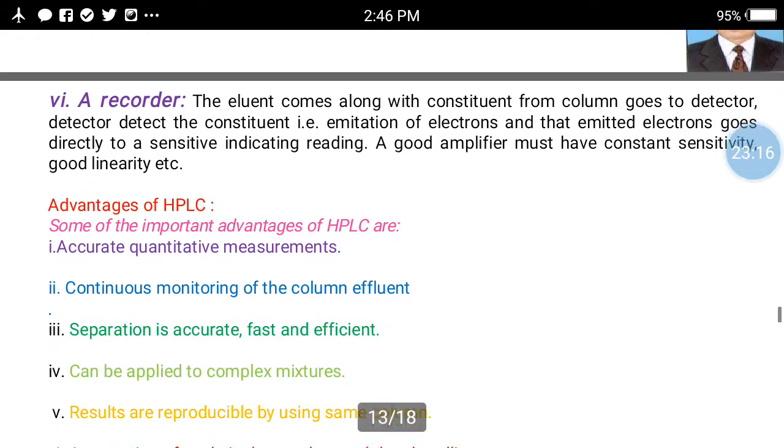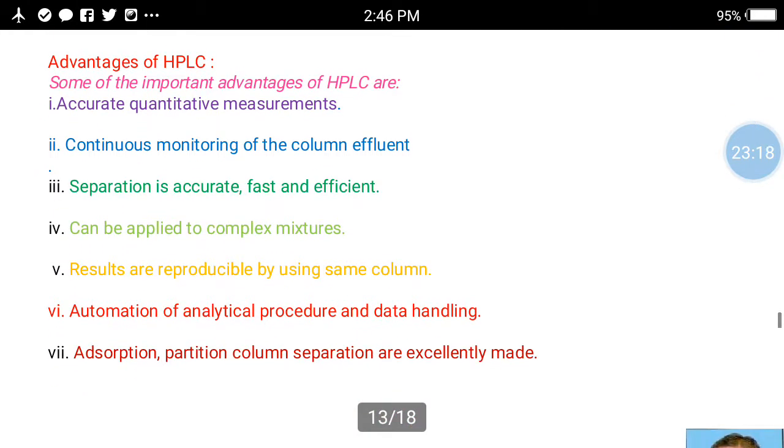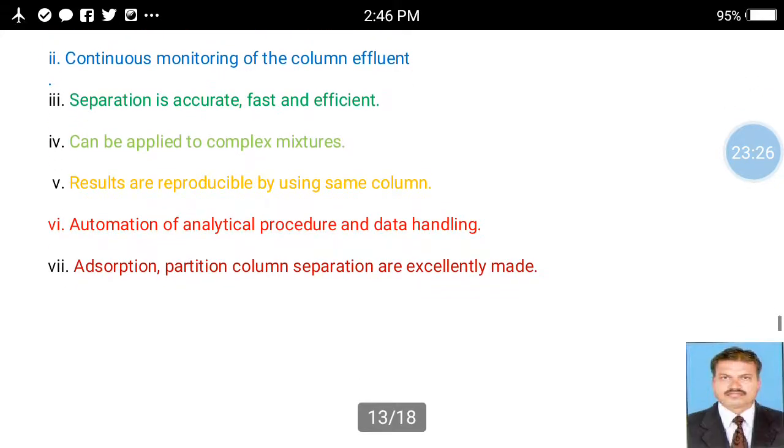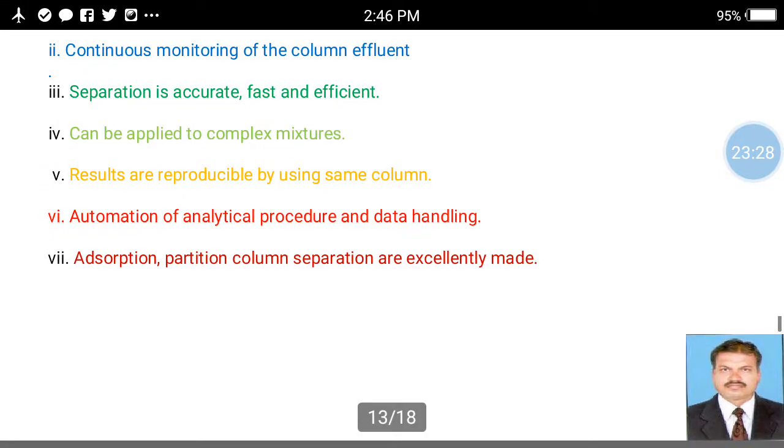Therefore, HPLC has a number of advantages. The first one is accurate and quantitative measurements. Second is continuous monitoring of the column effluent. Third, the separation is accurate, fast and efficient.